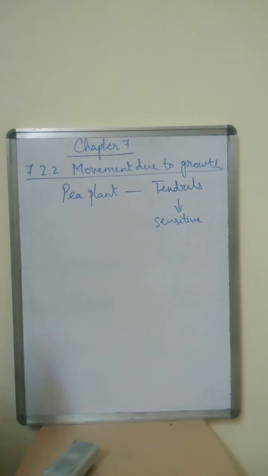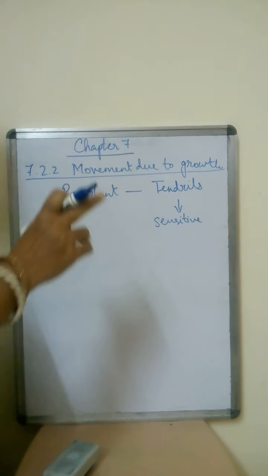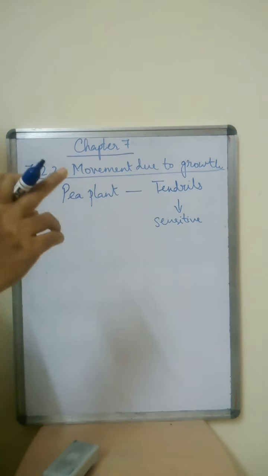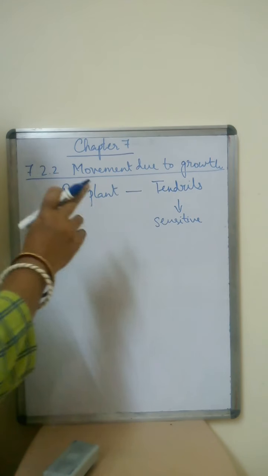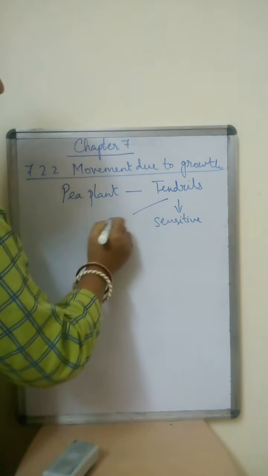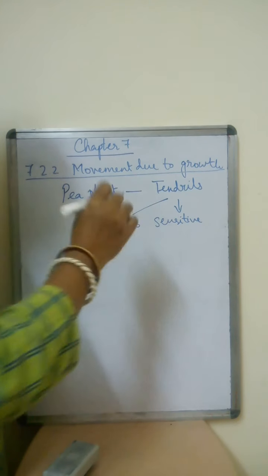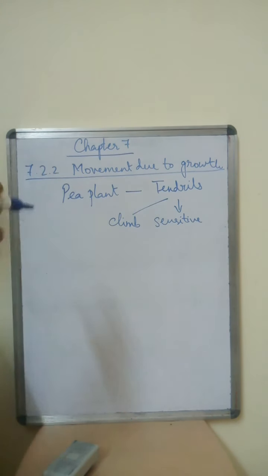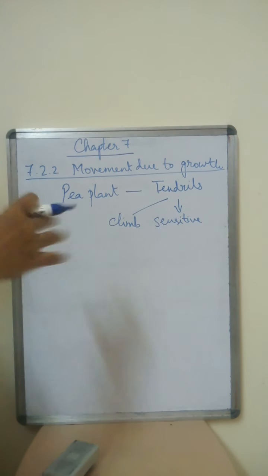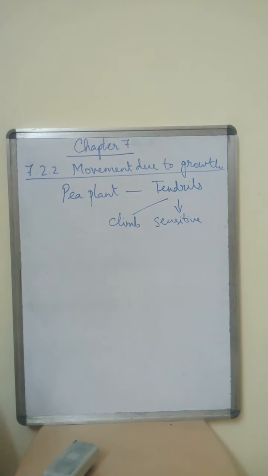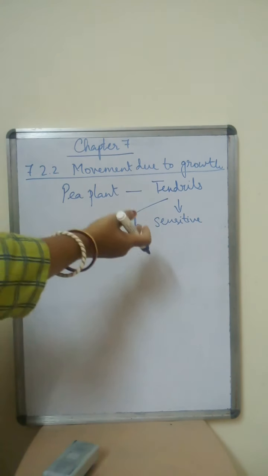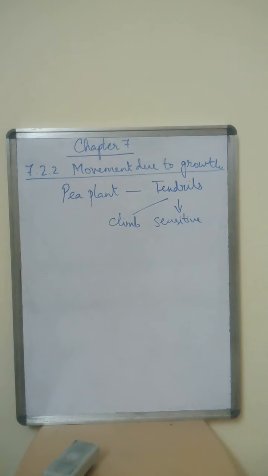These tendrils cannot climb without any support. They only climb, and that too with the help of support. It may be a stick, it may be a fence, it may be any other object, it may be a plant by which it is climbing. That is not growth. The tendrils are climbing because they are coming in contact with some other object.